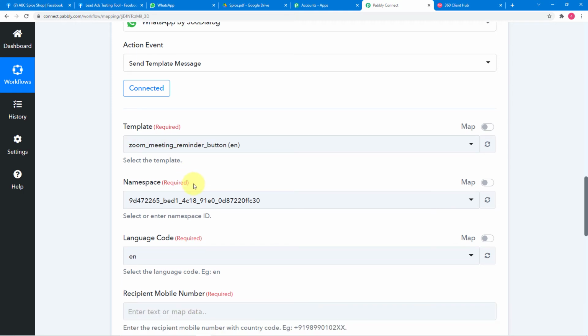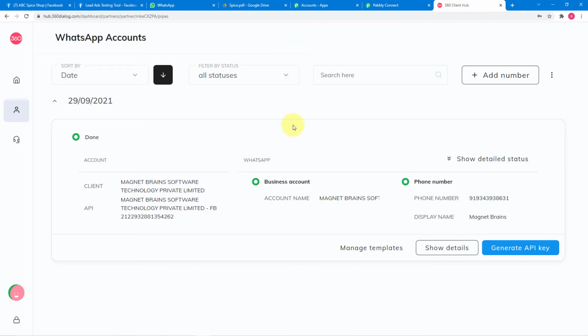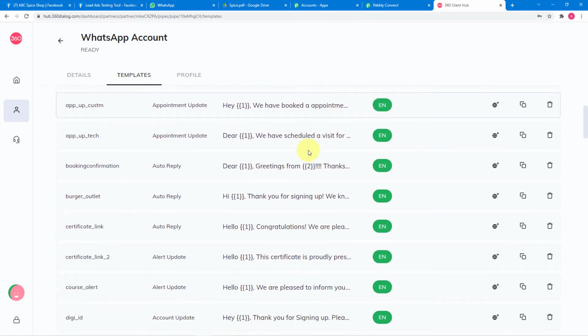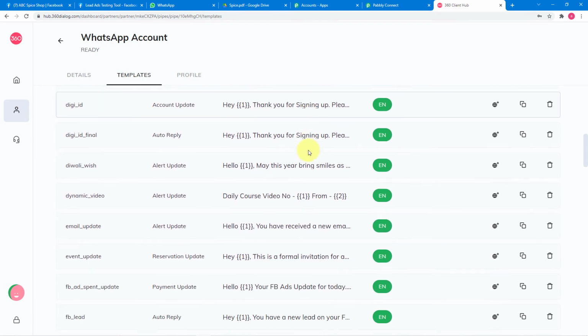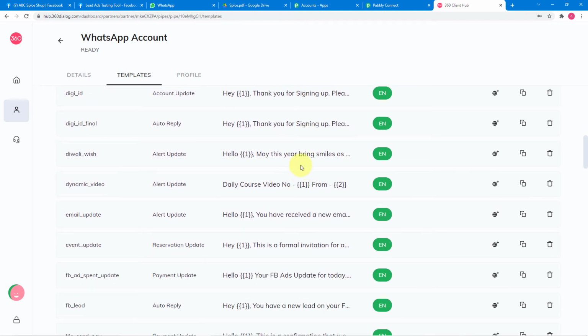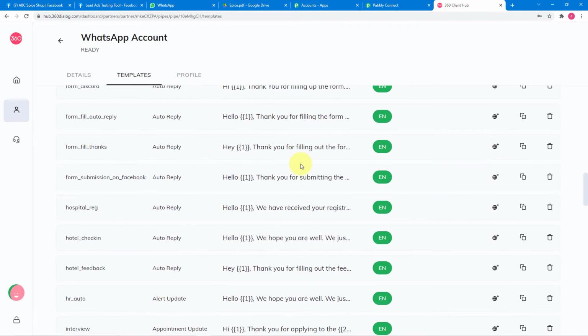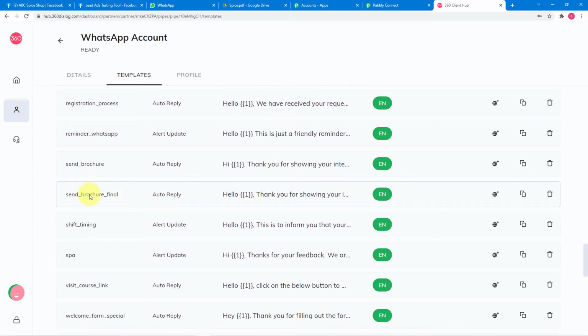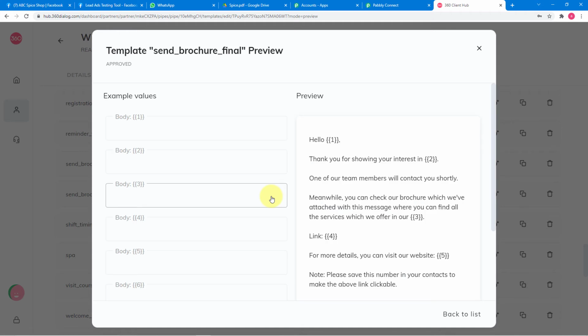And now it is asking for the templates. Okay, so let me first tell you what a template is. So I'm going to my 360 dialog account again, and here I'm going to click on this manage templates button. So these are the templates we have in 360 dialog. Okay, so what are these? Let me show you my template that we are going to use, that I have created. This one, send brochure final.